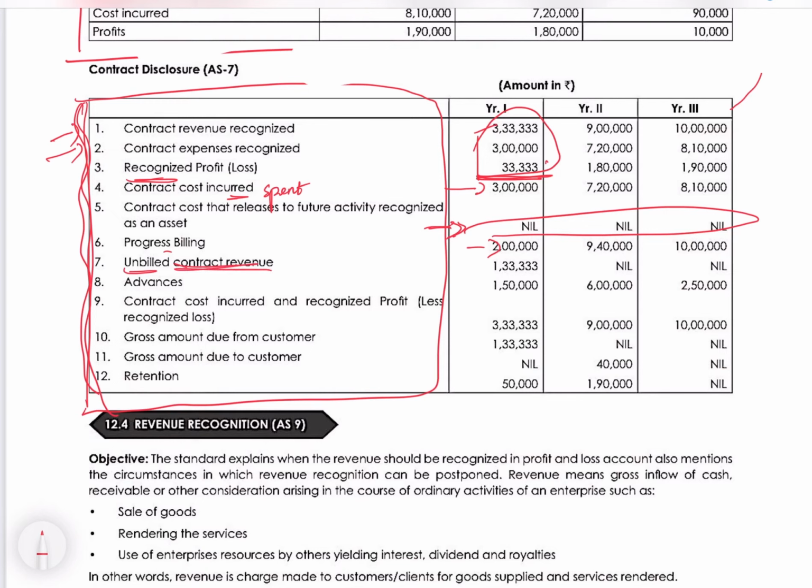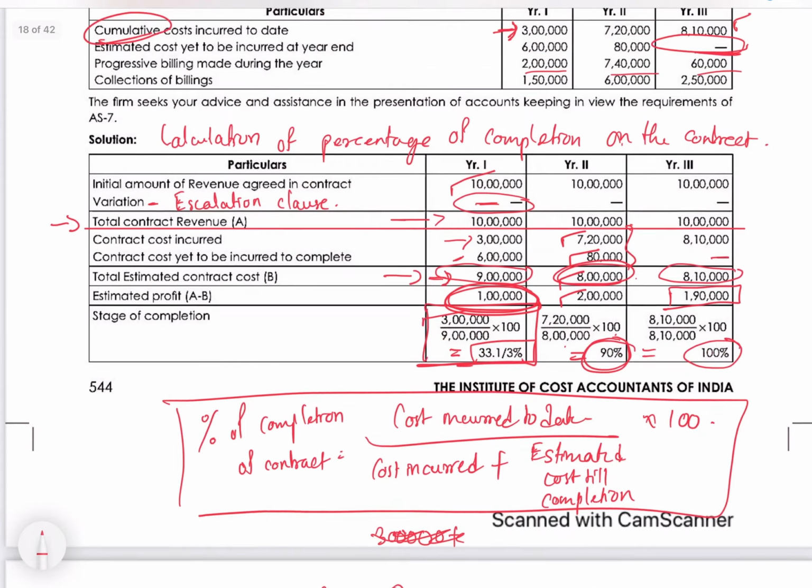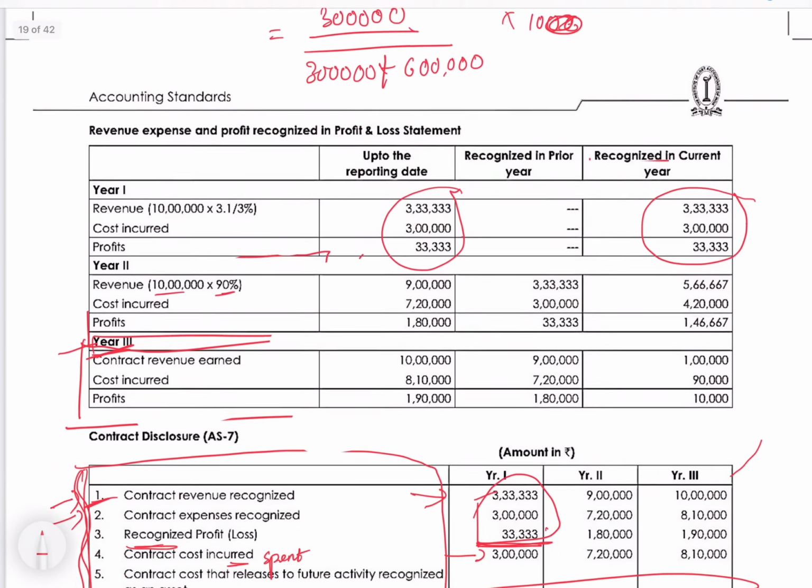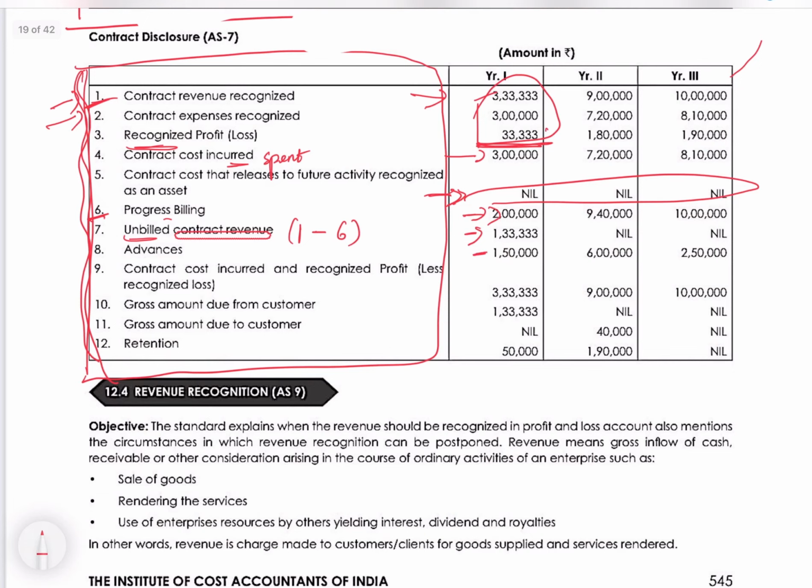Unbilled contract revenue is the net figure. Our contract revenue is 3,33,333, but we have billed only 2 lakhs. So unbilled contract revenue is 1,33,333. So netting off, number 1 minus number 6, I can see this number 1 and this number 6, isn't it? Advances you can get in the question. Advances 1,50,000, 6 lakhs. These figures, the advances, are given in the question.